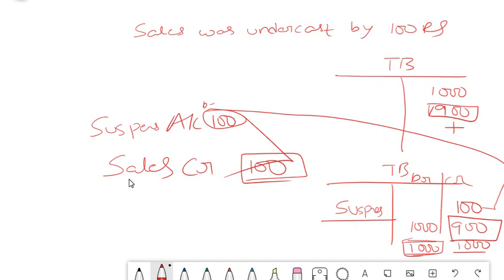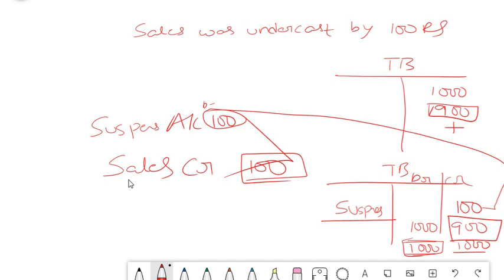Same is the case with purchase also. In case you have short purchased or you have not posted one entry correctly, then this kind of suspense account can be used. And in general, any kind of difference on the debit or credit, immediately they post it to suspense, and later when they identify the actual error, they just knock the suspense account off.